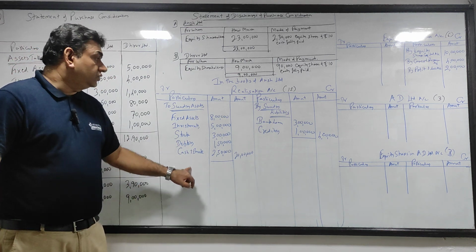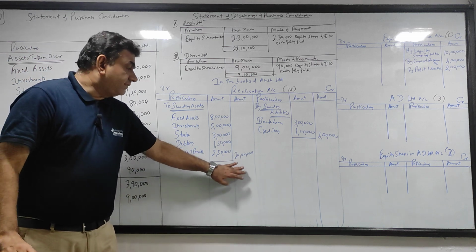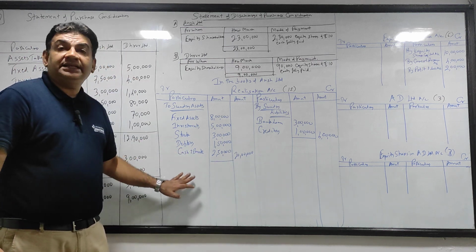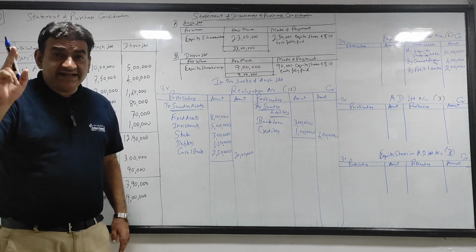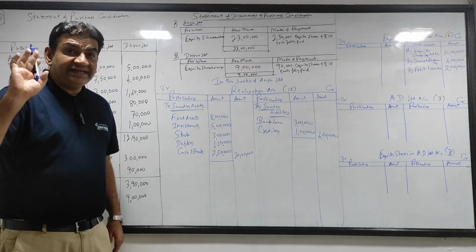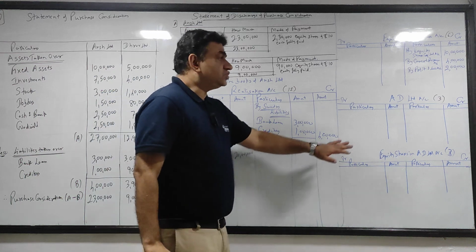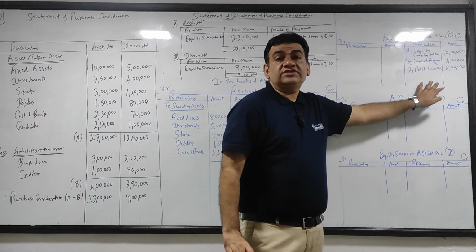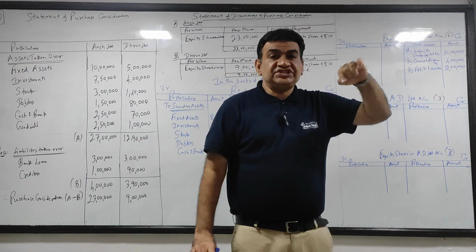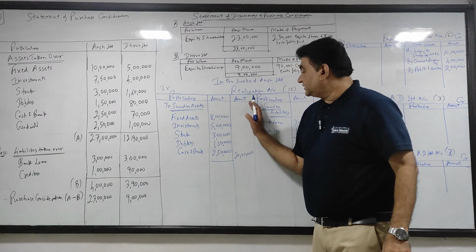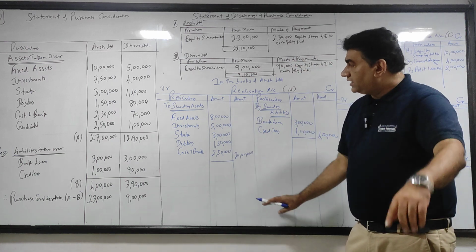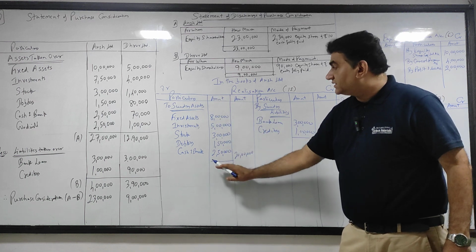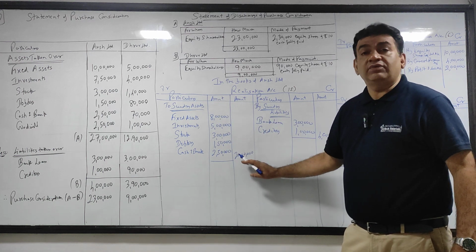Got it? This is the posting of the balance sheet. I'll repeat again. Share capital and reserves belong to the equity shareholders, transfer it to them. External liabilities, credit side of realization, at balance sheet value. All realizable assets on the debit side of realization at the book value.